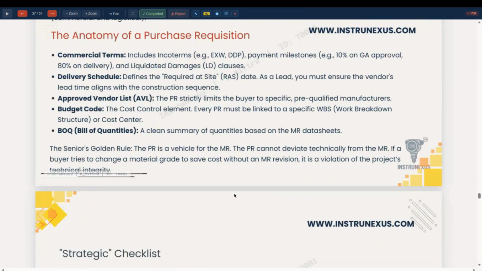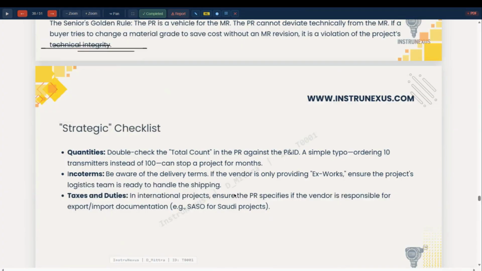All are spelled out. And then the inspection test plan, material test requirements, spare part requirements, FAT and SAT requirements, and documentation requirements. All these things are to be covered.